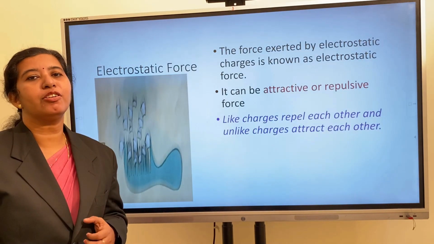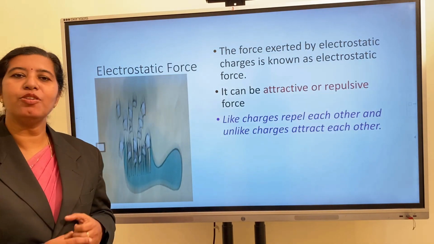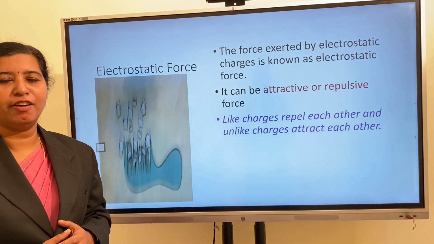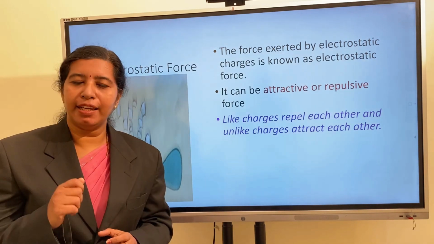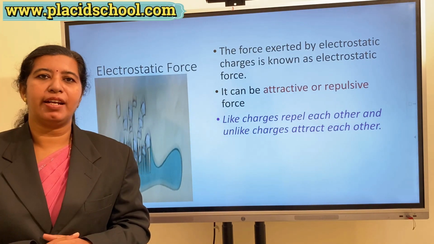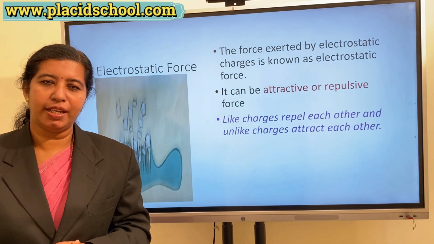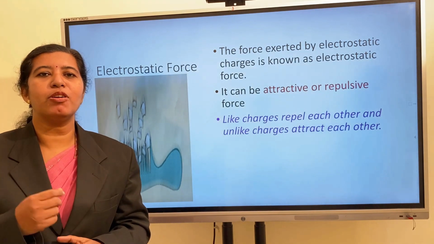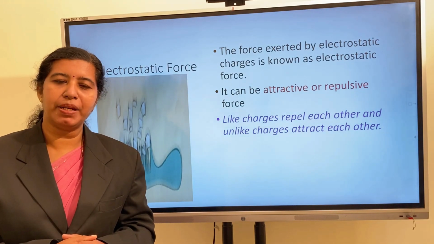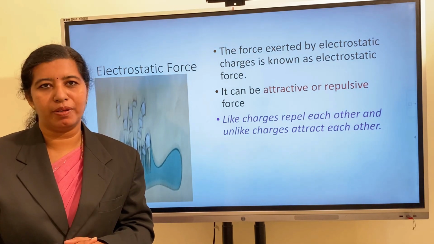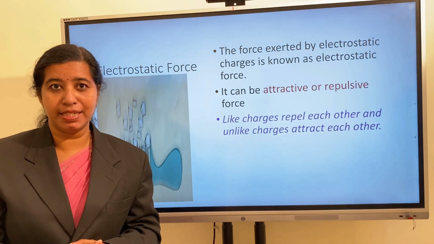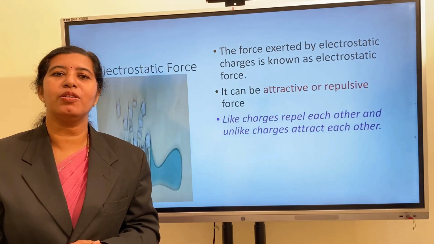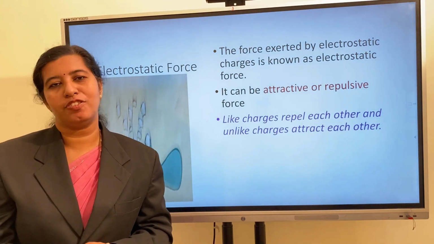The next one, electrostatic force. I think you all are familiar with this activity. From this picture, you can understand the activity, isn't it? Take a comb and rub it with your dry hair. After that, bring the comb towards small strips of paper so that the paper can be attracted towards the comb. How did they attract towards the comb? Is any magnet there? No, because of the presence of electrostatic charges.